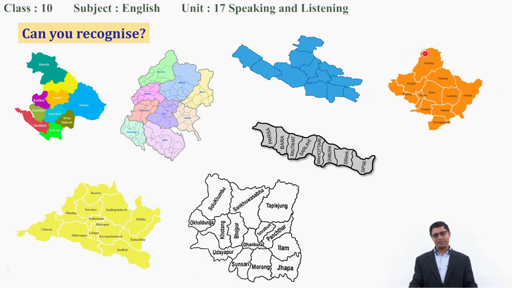Now, Gandaki province, what's its capital city? Which city is its capital city? Can you say? Okay, it's Pokhara, none other than Pokhara, that's good. Now, Madhes province, can you say? That's good, it's Janakpur. You are doing well. Now, the next province, Bagmati province. Is it Kathmandu? No? Okay, it's not Kathmandu, it's Hetauda, that's good. And Kosi province? Okay, it's Biratnagar, that's good.